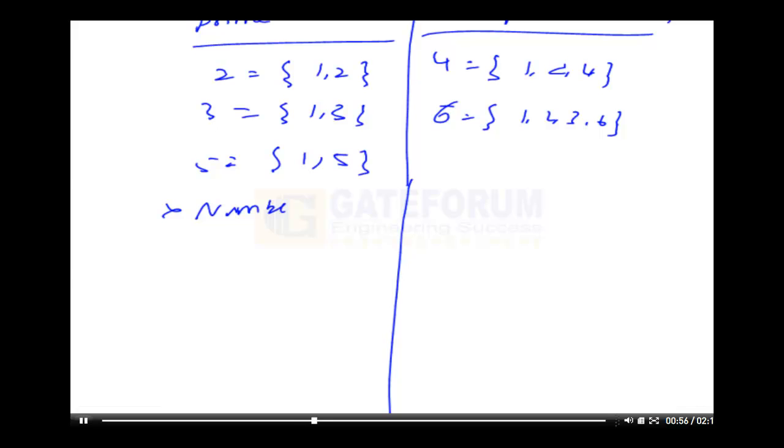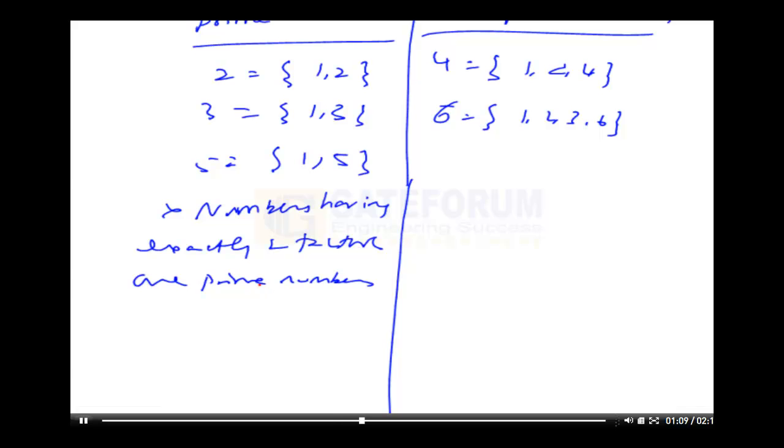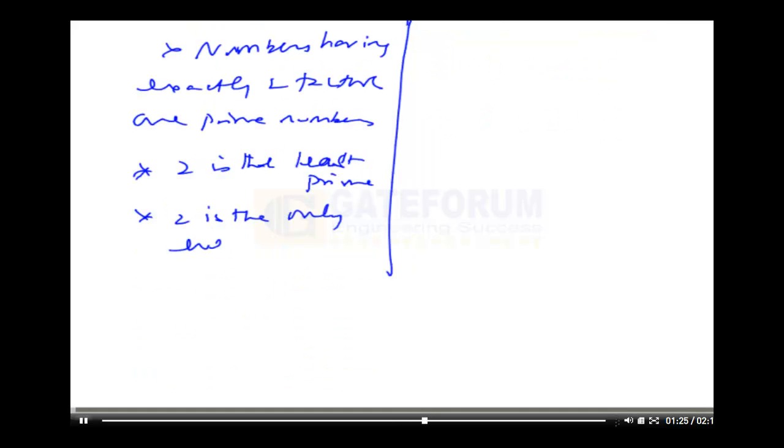We can describe numbers having exactly 2 factors as prime numbers. In school days we saw numbers having only 1 and itself, which means only 2 factors. We know 2 is the least prime and 2 is the only even prime.